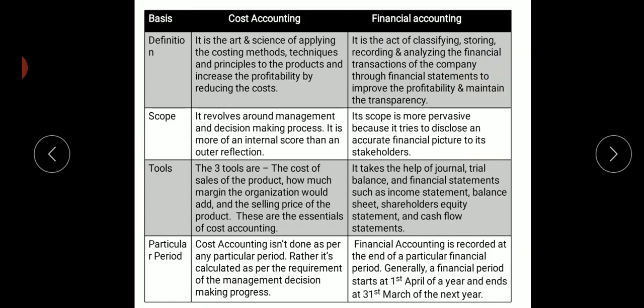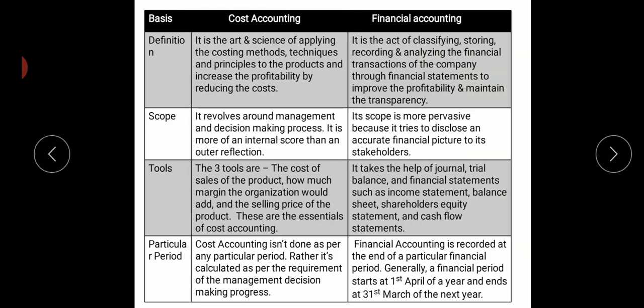Difference between cost accounting and financial accounting. Cost accounting is the art and science of applying costing methods, techniques, and principles to the products and increasing the profitability by reducing the cost. Whereas financial accounting is the act of classifying, storing, recording, and analyzing the financial transactions of the company through financial statements to improve the profitability and maintain transparency.